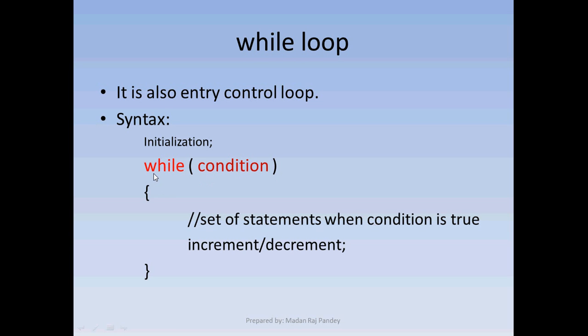But in the while loop, we write the initialization before the loop, the condition within the parentheses, and the increment or decrement inside the loop. In short, initialization is outside the loop, the condition is within the parentheses, and increment or decrement is inside the loop. This is the basic syntax of the while loop.